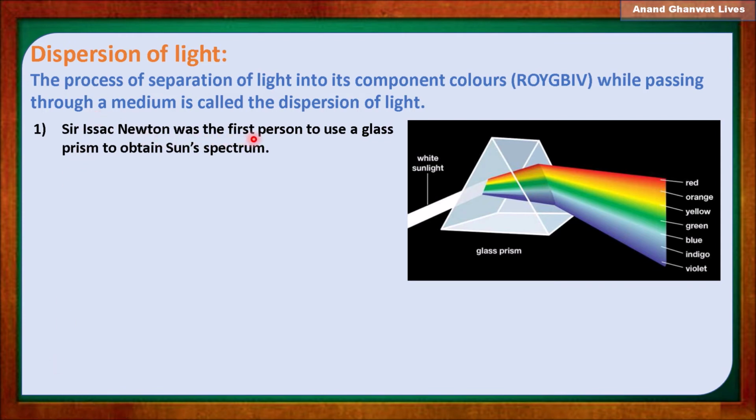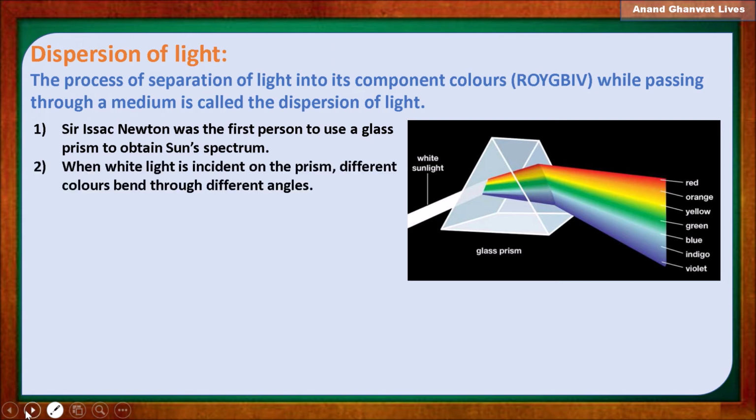Sir Isaac Newton was the first scientist to use a glass prism to obtain the sun spectrum. When light is incident on the surface of this prism, different colors bend through different angles.